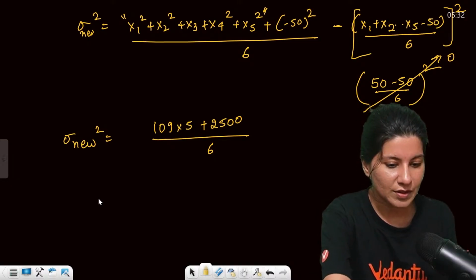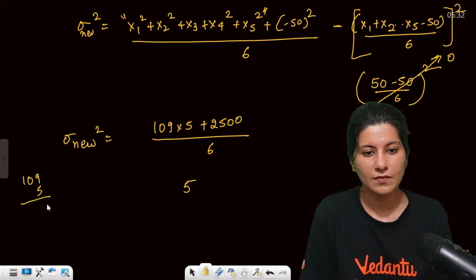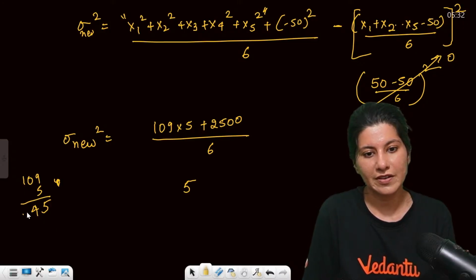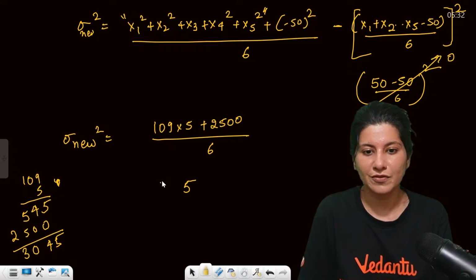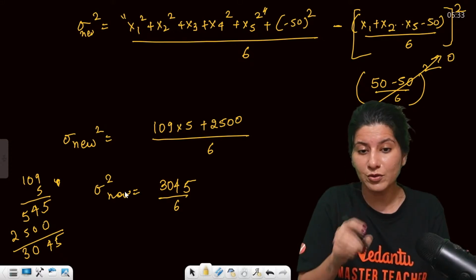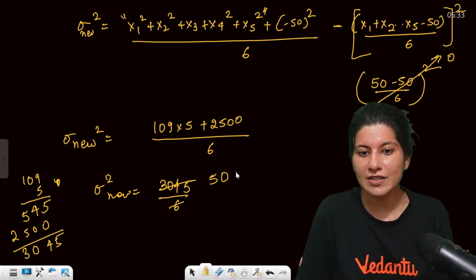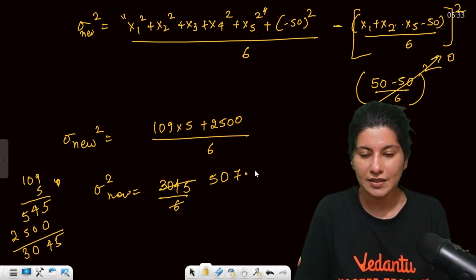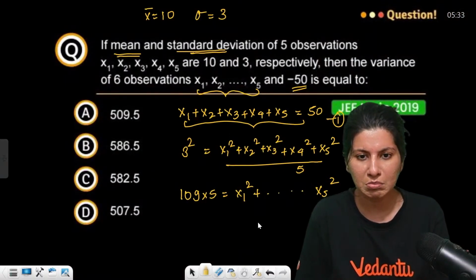Okay, so this is going to become 9 5s are 45, then 4 carry. Then 5 ones are 5. 545, 2500, 5, 4 and this is 0, 3045. 3045 upon 6 is your variance. Variance, you don't have to take the root. 6 ones are 6, 5s are 0. 6 7s are 42. 507.6.